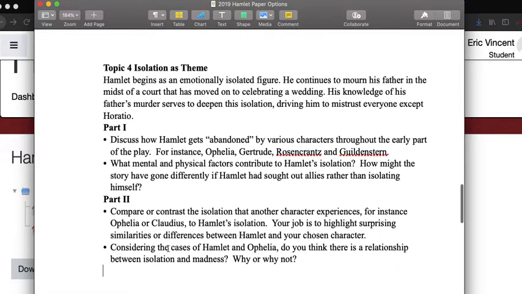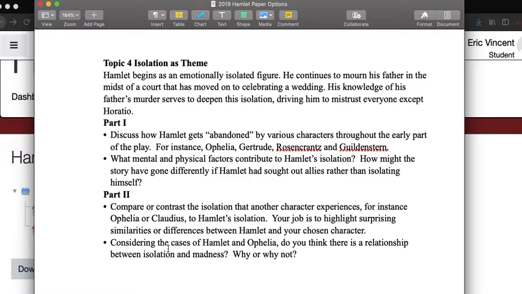Topic number 4, isolation as a theme. It's no surprise that Hamlet begins as an emotionally isolated figure. He continues to mourn his father in the midst of a court that has moved on to celebrating a wedding between his mother and his uncle. His knowledge of his father's murder only deepens his isolation further, driving him to mistrust everyone except Horatio. If you pick this one, your topic is to explore this isolation further and to talk about how abandonment and aloneness are the things that work against Hamlet as he tries to work through his revenge. This is also a 2-part essay.